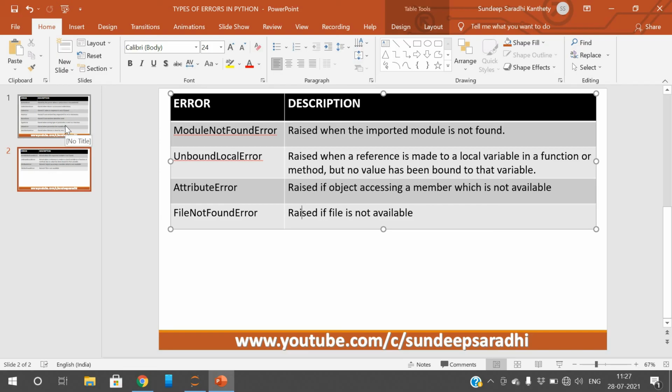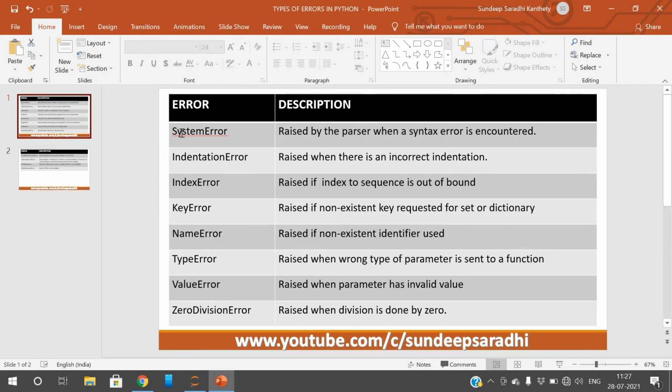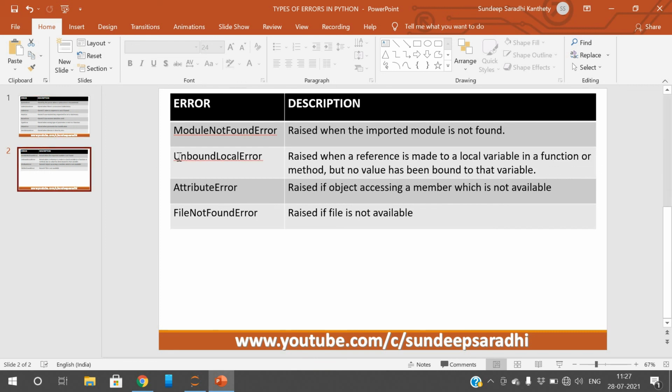So these are the different types of errors that we can experience while programming: syntax or system error, indentation error, index error, key error, name error, type error, value error, zero division error, module not found error, unbound local error, attribute error, and file not found error. These are the major errors we can experience while doing programs.